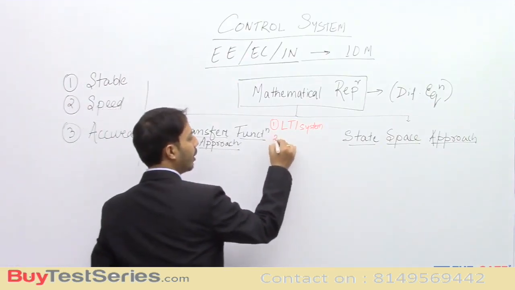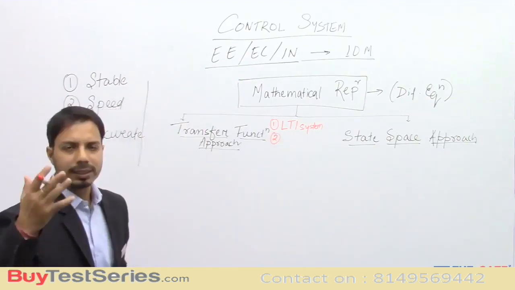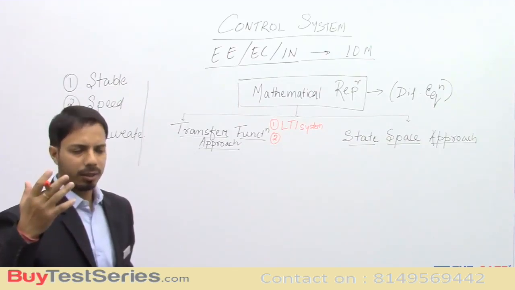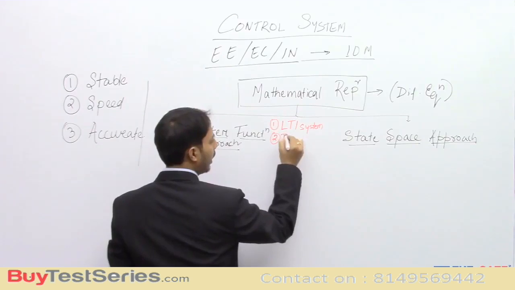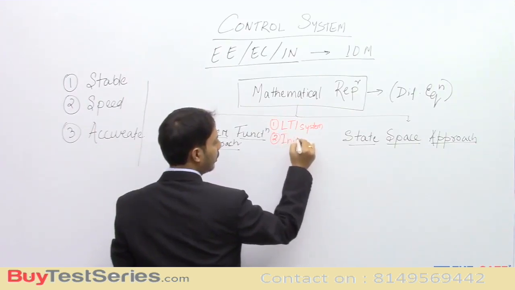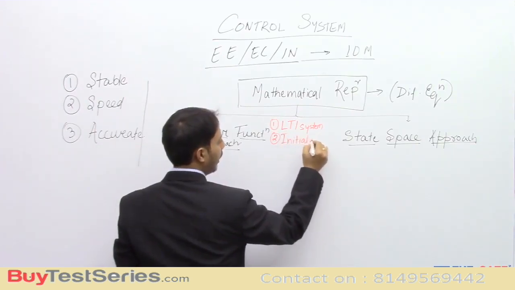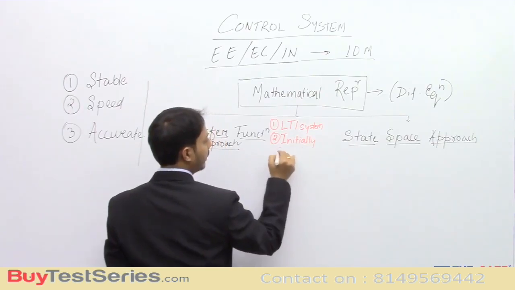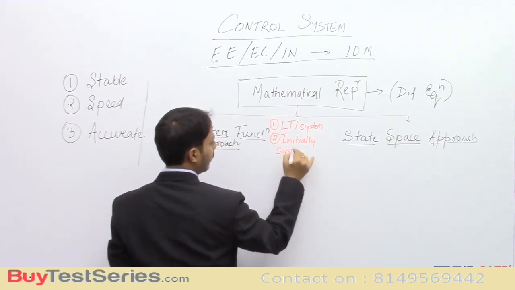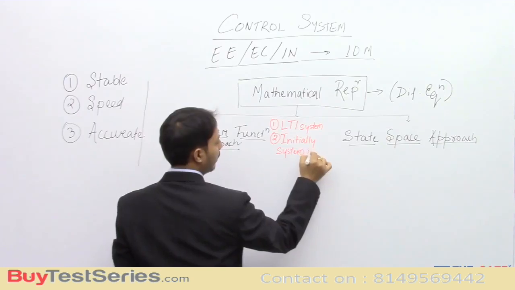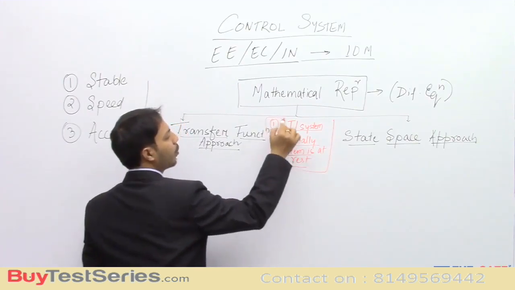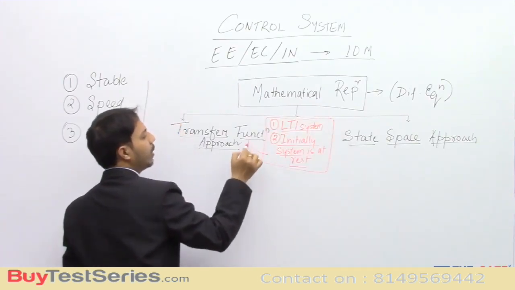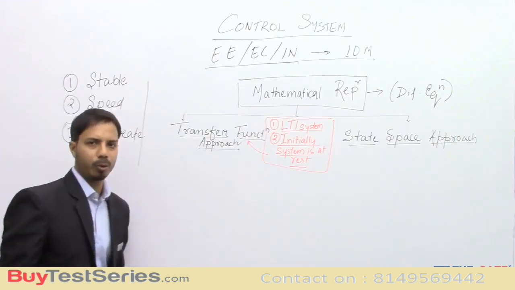The second thing, which is very, very important again, is that the systems are expected to be at rest, that is, the initial conditions are zero. Initially, the system is at rest. So these are the two most important approximations that we take in this particular approach.